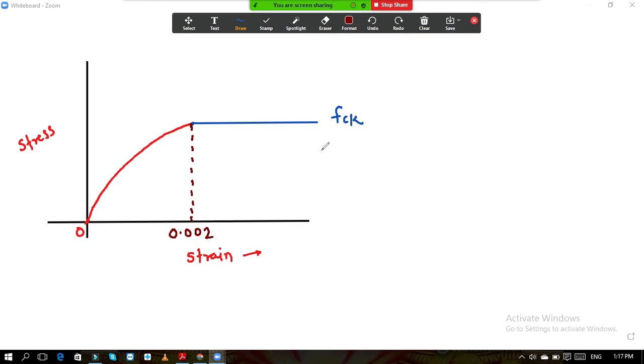And the maximum strain at this point is 0.0035.